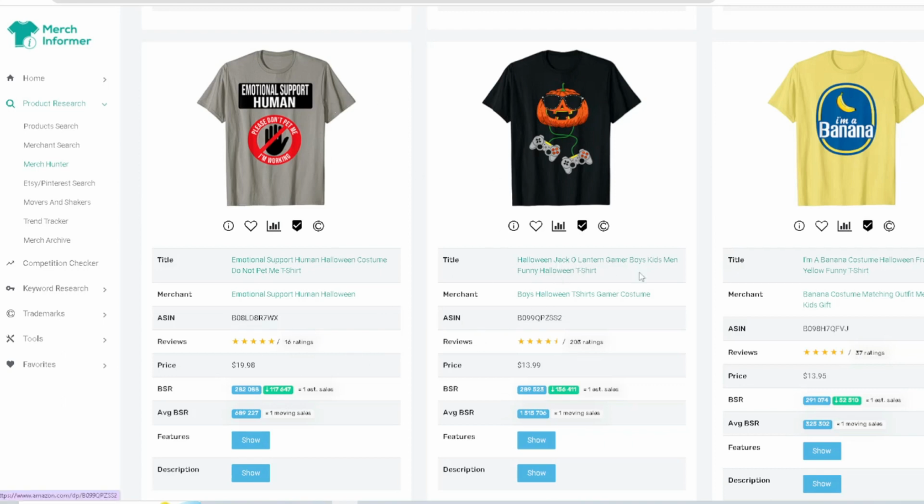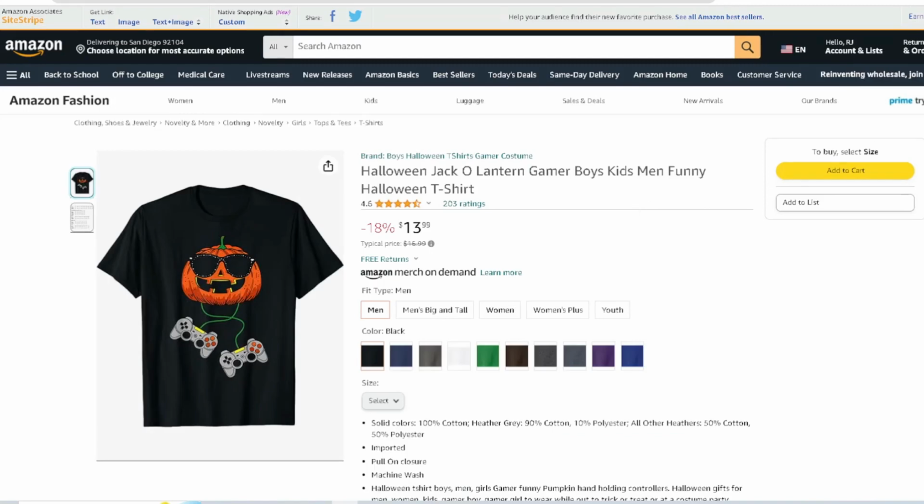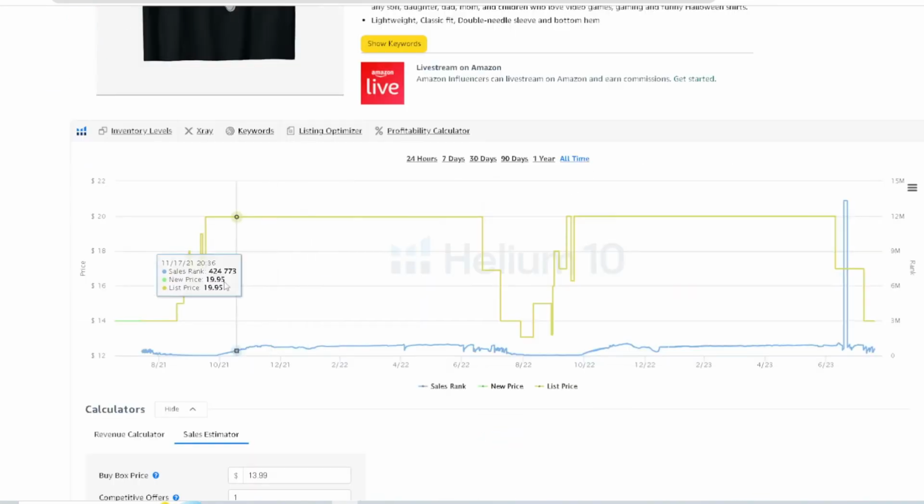Now, funny jack-o'-lantern gamer. Okay, anything with a Halloween and gamer, it's going to crush. It's going to do really good. You can see that this one has 203 ratings, and you know that it's a consistent seller. And it probably sells, if you look at it, let's click on it real fast. Let me see. Boom. Look at it. I would say it probably stays like a consistent seller.